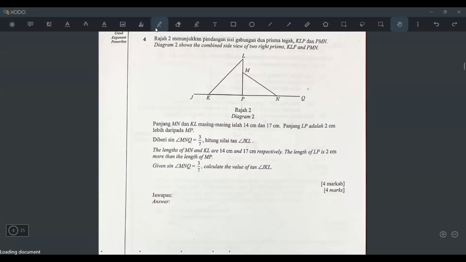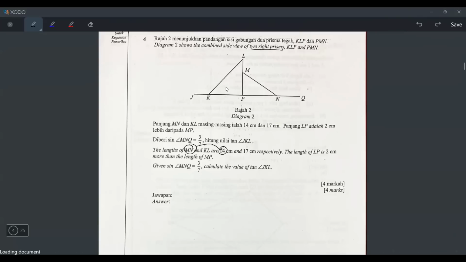Okay, number 4. This is a trigonometric question. Diagram 2 shows a combined side view of two right prisms, KLP and PMN. So we have KLP and MNP, two triangles of different sizes. And then they say the lengths of MN and KL are 14 and 17.